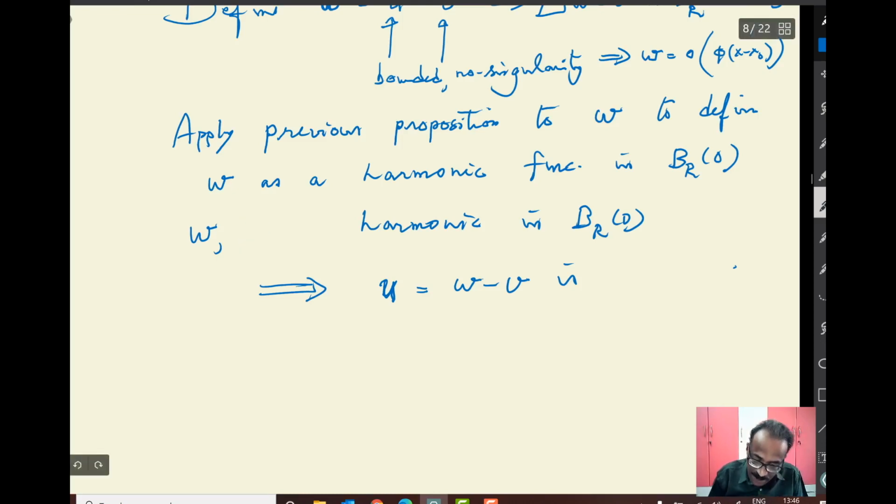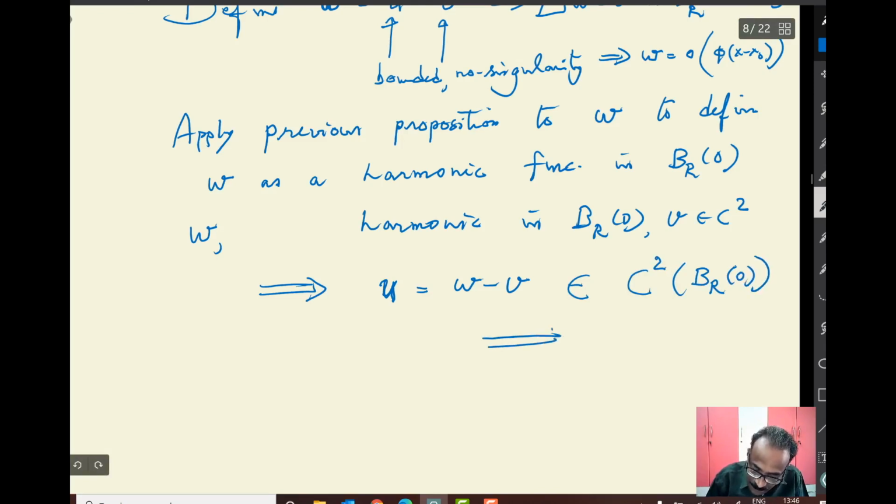Okay. w is harmonic, hence it is C2. v is C2, but v is not harmonic. So w is smooth, v is smooth, and you need only this one. It is smooth, so it's not harmonic. Sorry for the mistake. Okay. Which is the contradiction? It's not harmonicity.